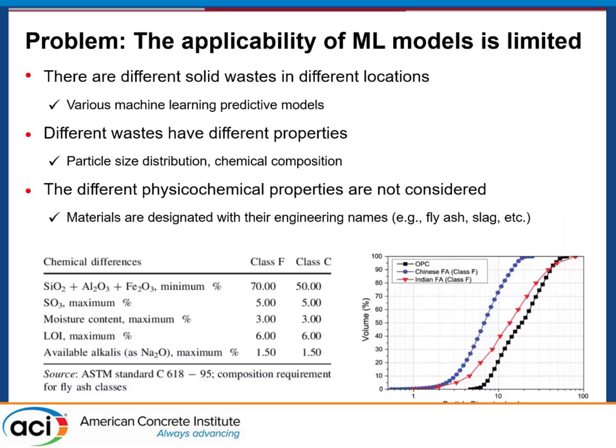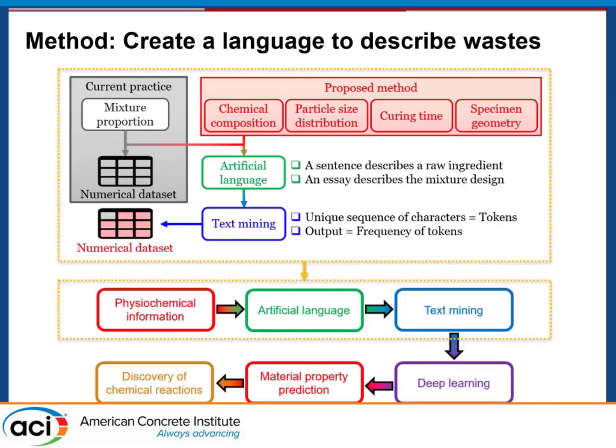But in my presentation, I will explain how we can consider the physical and chemical properties in this analysis. At least we want to make sure that we are considering some relevant material information in this design problem. In most existing machine learning methods, when we define the design variable, we usually call it fly ash or slag. But the different types of fly ash, like class F and class C fly ash, when we use the same name in the machine learning model, we think they are the same, but actually they are not. How can we consider this difference? This difference is very important when we consider the different types of waste materials.